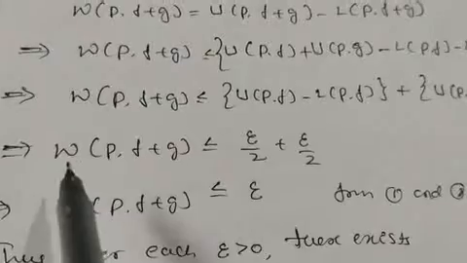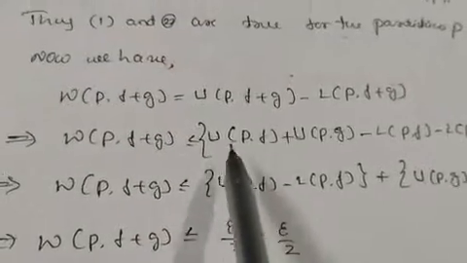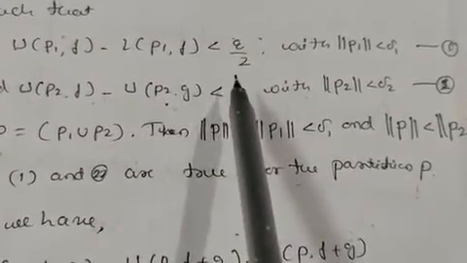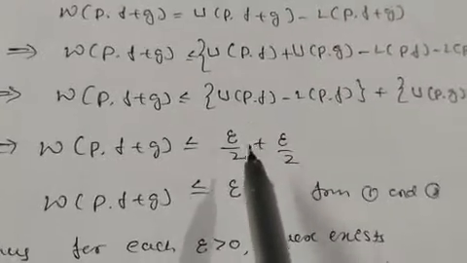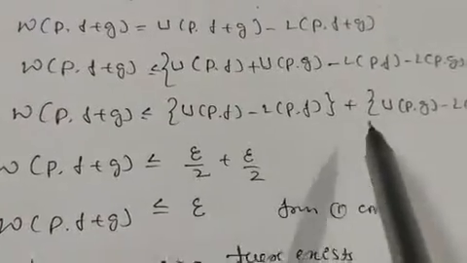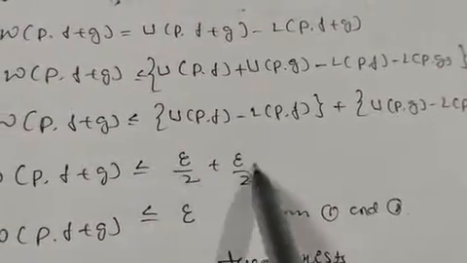We have seen from equations 1 and 2 that U(P, f) minus L(P, f) is less than epsilon by 2, and here also the same thing, U(P, g) minus L(P, g) is less than epsilon by 2. So the sum of these two is epsilon.